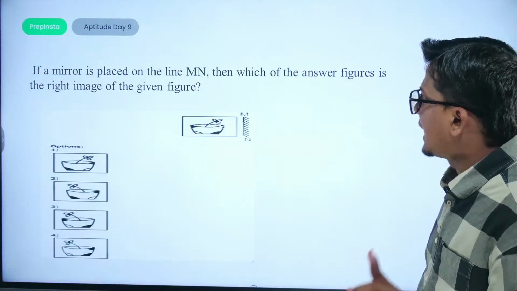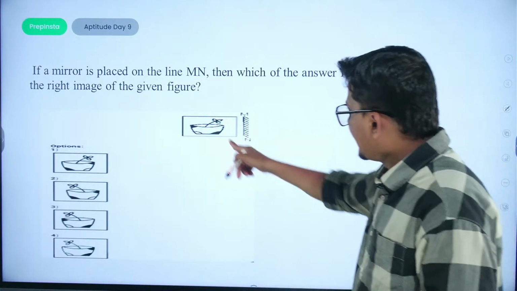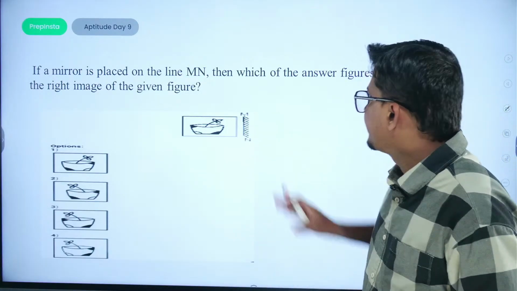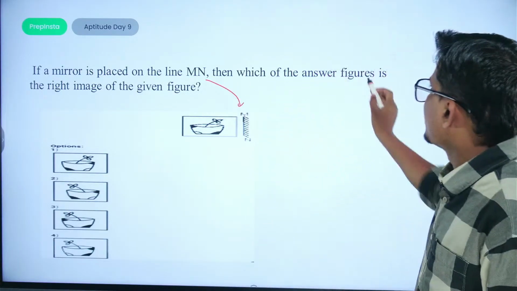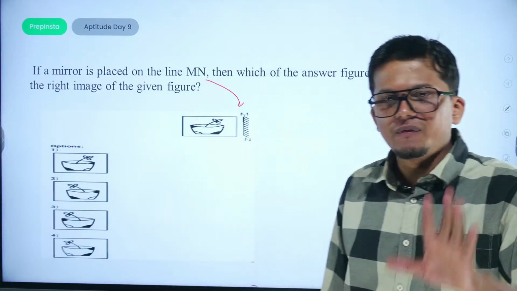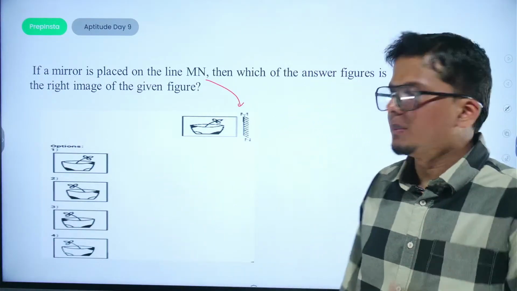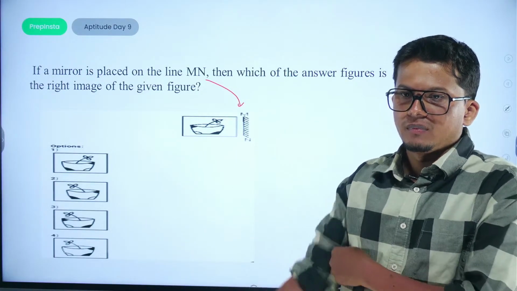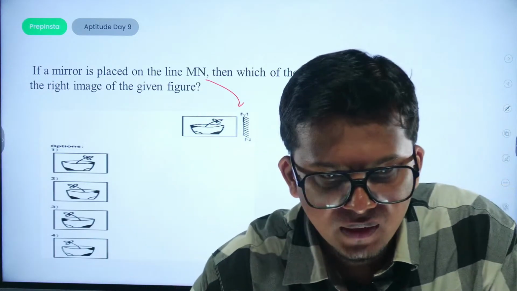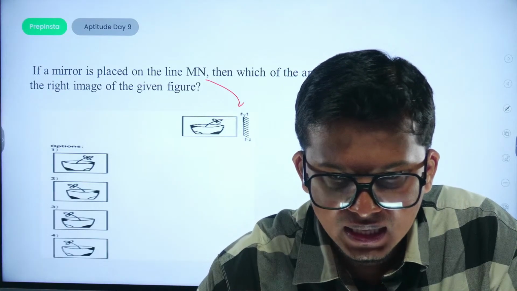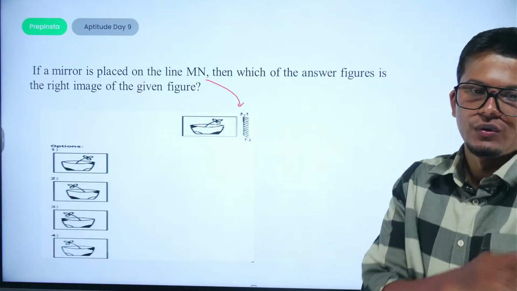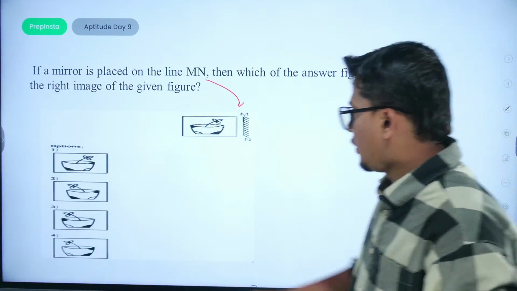If a mirror is placed on the line MN, for example, if this particular object is kept and a mirror is kept at MN, which of the answer figures is the right image of the given figure? You are provided with 4 options. You have to say which option would be the mirror image of this diagram. You have 10 seconds to solve this. Look, these questions are very scoring. All you have to do is find the pattern, logic and sequence. So everyone is answering that the second object would be right.